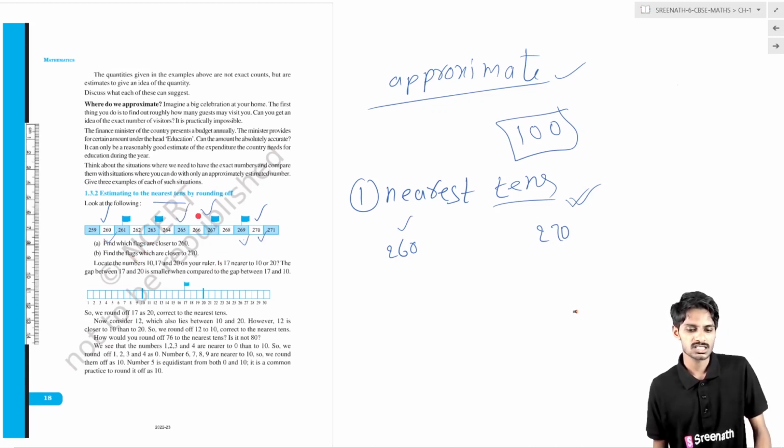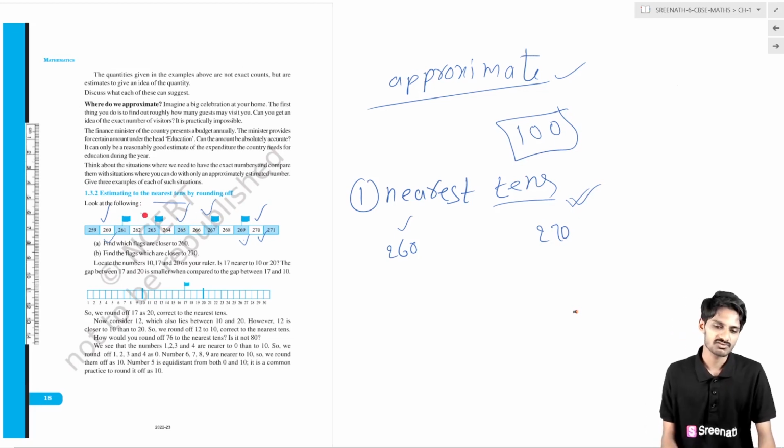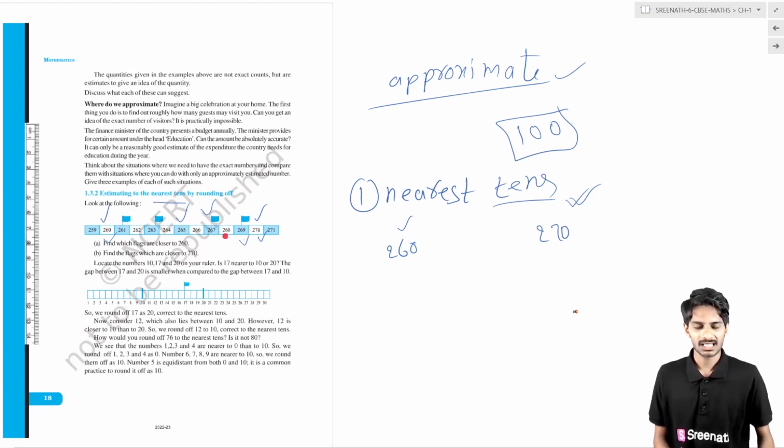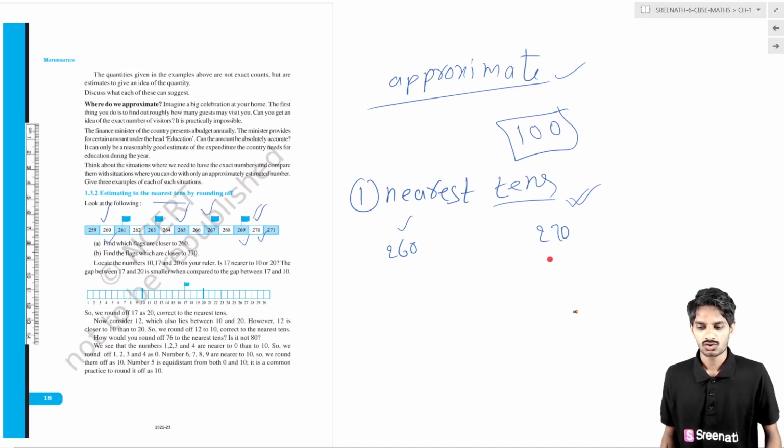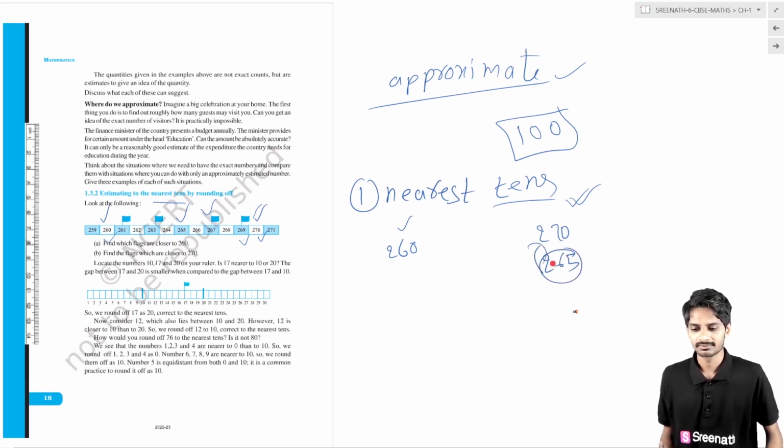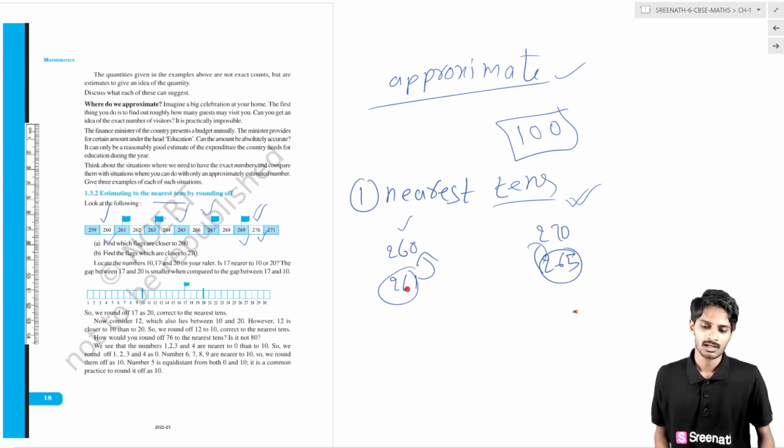Then what about 265? It is in the middle, at equal distance from 260 and 270. But conventionally we have to approximate it to 270. So 265 is rounded off to 270. 261 is rounded off to 260 because 260 is the nearest ten to 261.